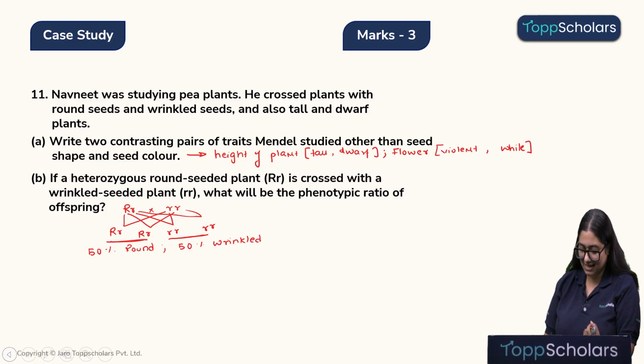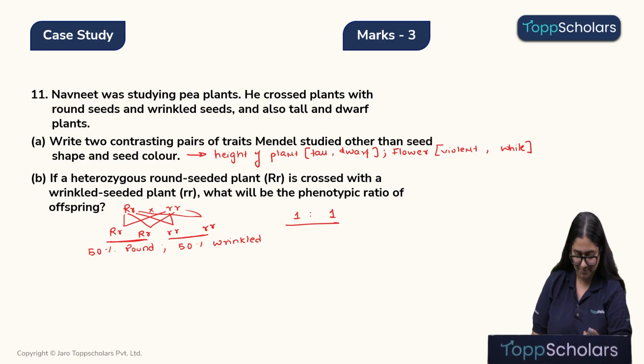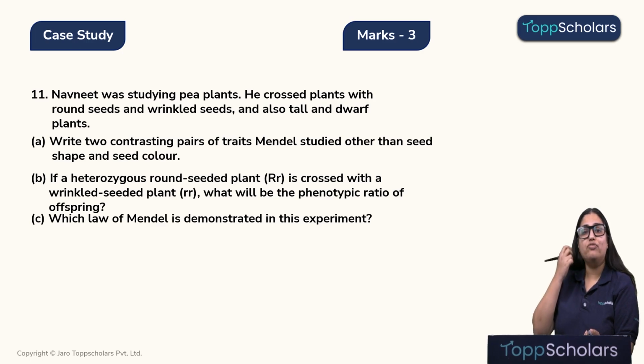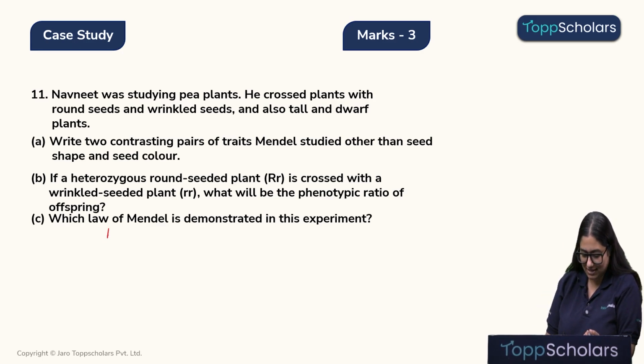Yes, that is, he gets a phenotypic ratio of 1:1. Right? Okay, now let's move to the next question. Which law of Mendel is demonstrated in this experiment? This is the law of segregation.